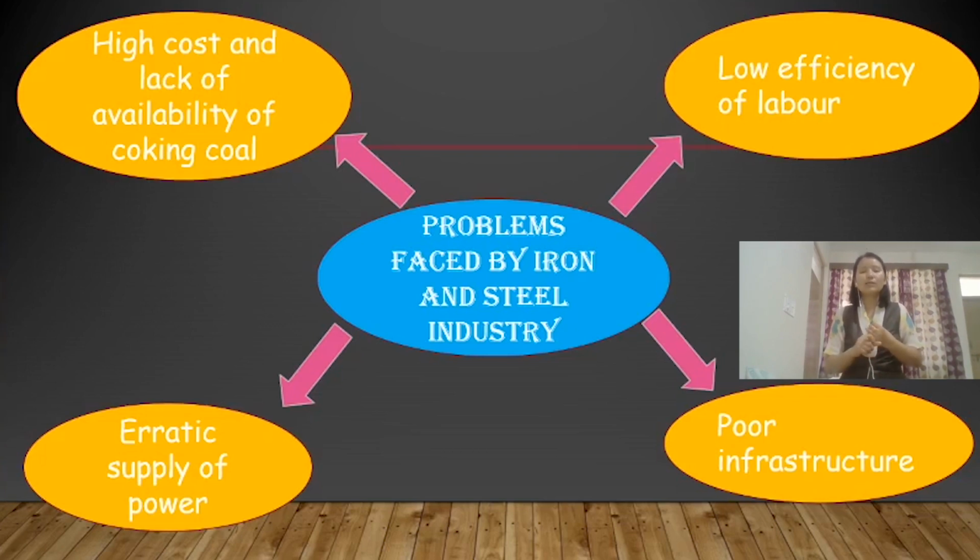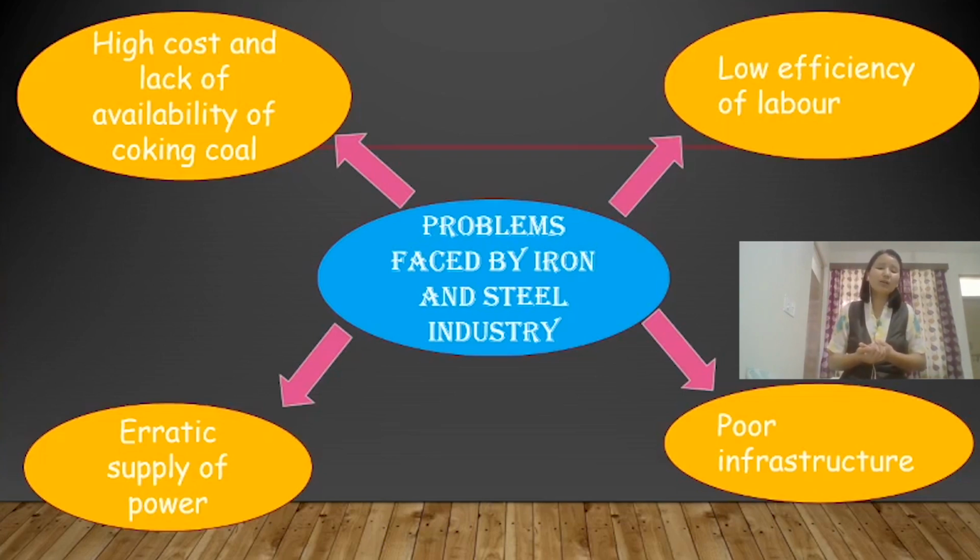And the second one is that labor are unable to produce iron and steel efficiently. Low efficiency means low effectiveness of labor. And the third one is poor infrastructure. Infrastructure means facility. Because of poor technology, the iron and steel industry is not able to produce steel in very large quantity.